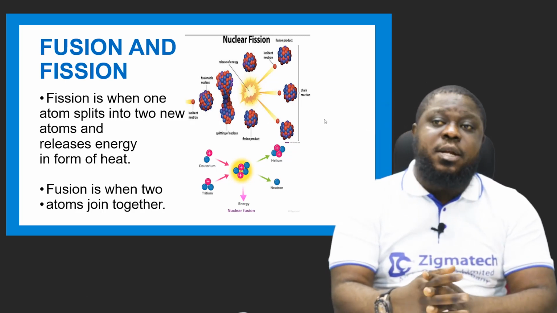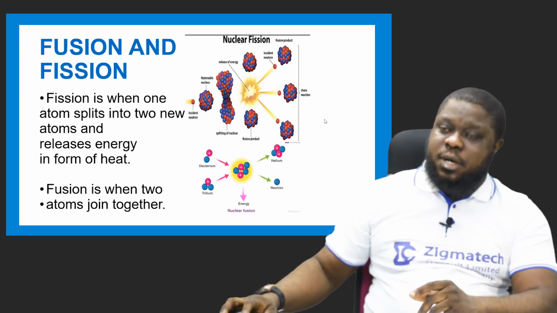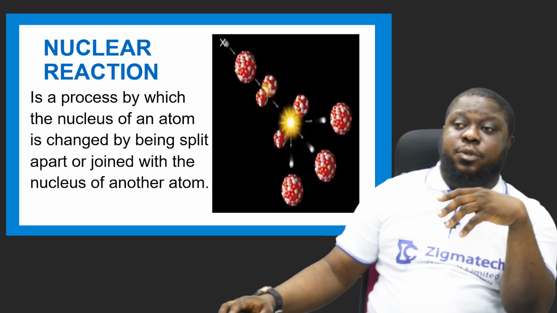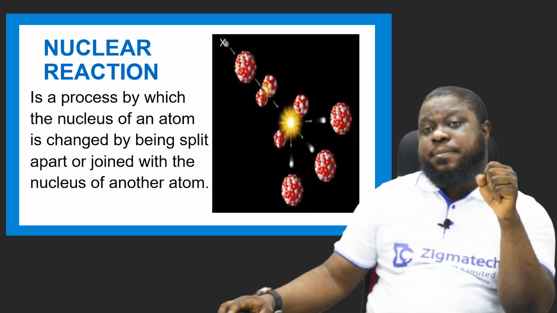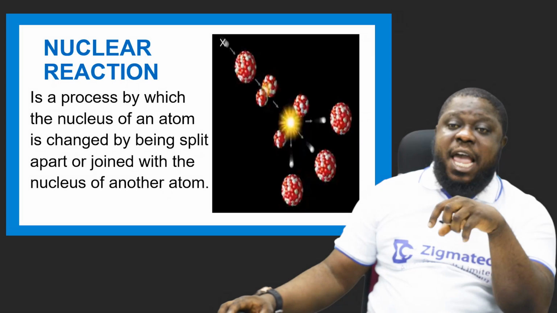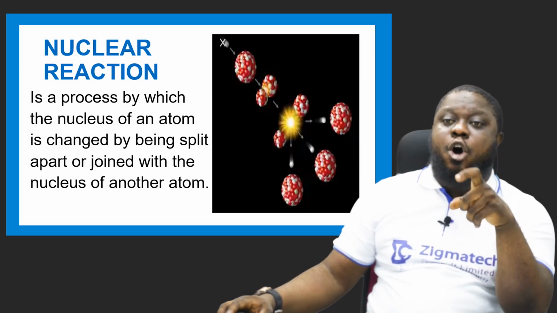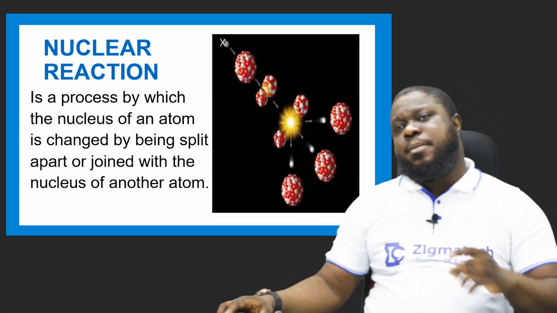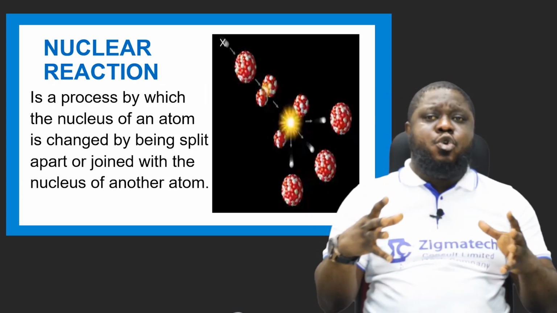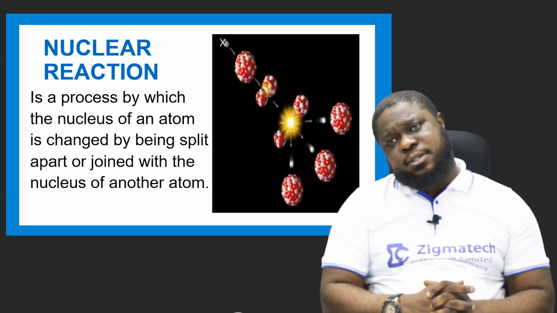Any which one is called fusion. So now the next one is nuclear reaction. We talked about nuclear reaction in nuclear chemistry. Now, nuclear reaction is a process by which the nucleus of an atom is changed by being split apart or joined with the nucleus of another atom. So in essence, without fission and fusion, nuclear reaction cannot take place.